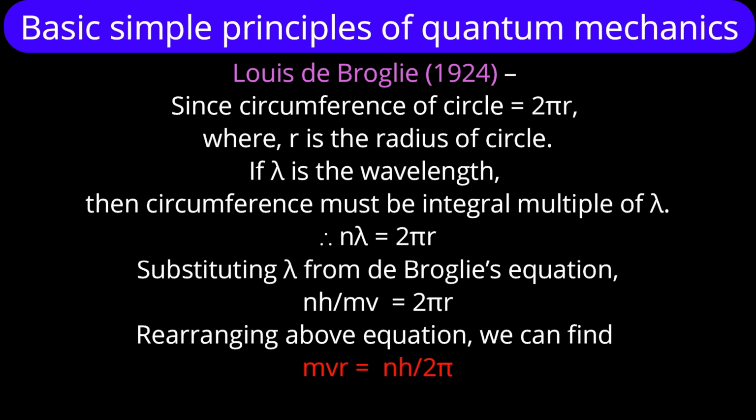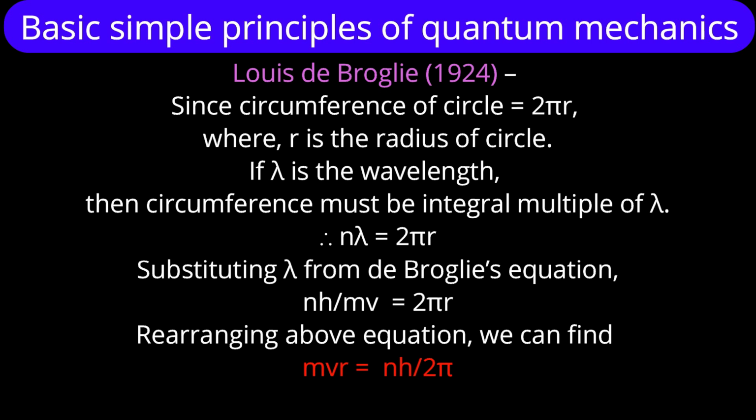Angular momentum is an integral multiple of h upon 2 pi. This was Bohr's postulate, put forward in 1911. An explanation 13 years after Bohr's postulation we are finding because of de Broglie.